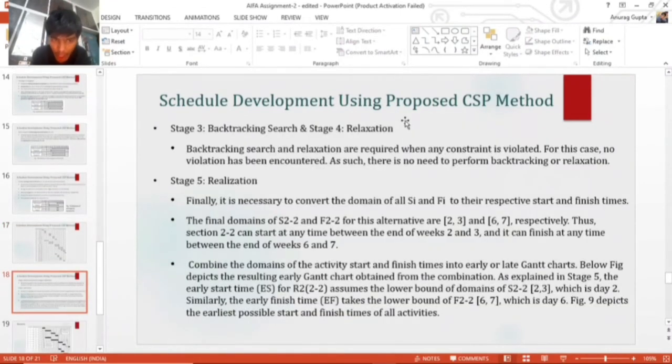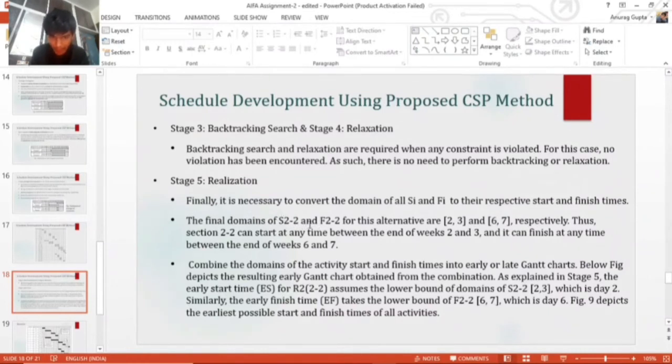Now coming on to stage 3, which is backtracking search, and stage 4, relaxation. These are applied only when a constraint is violated, but in our case a violation has not been encountered, so there is no need to perform backtracking or relaxation. And now coming to the realization of the algorithm. Basically we have obtained all the domains of S and F.